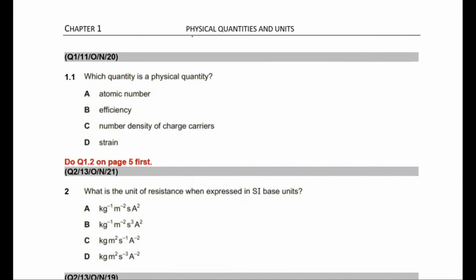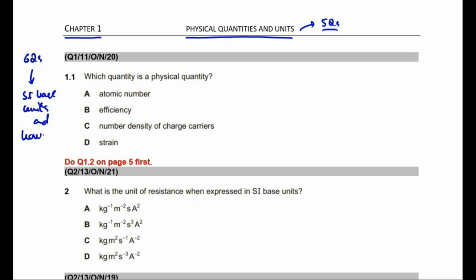Students, in today's lesson, we will do questions on physical quantities and units, which is chapter 1 of our AS physics syllabus. Students, from examination point of view, this chapter is perhaps the most important chapter because in paper 1, about 5 questions come from this chapter. Students, in this workbook, first 6 questions are on SI base units and homogeneity of a physical equation. So let's do the first question first.